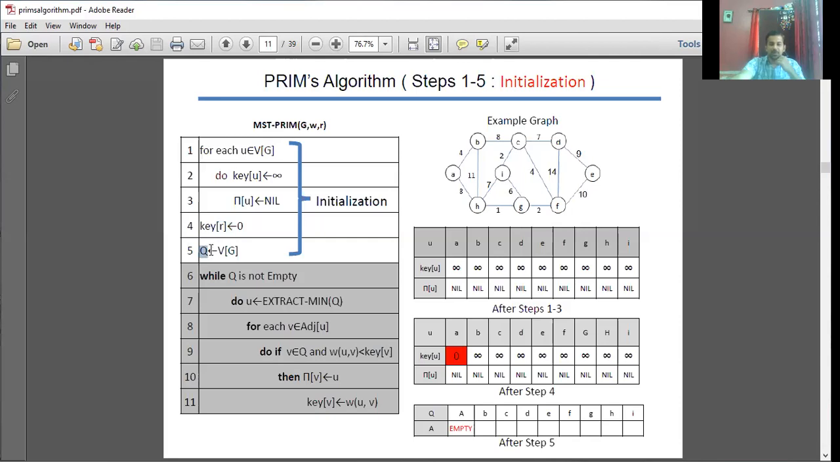Q, as I already mentioned, contains all the vertices of your given graph G as part of your minimum priority queue Q. So this is Q, where I consider all the vertices of your given graph G, from A to I. This is after step 5. These 5 steps are what we call initialization, and I represented it here for this given graph. Now A is empty, right? We have considered one more set called A. This is empty, and we'll see later on how exactly that A is going to work.